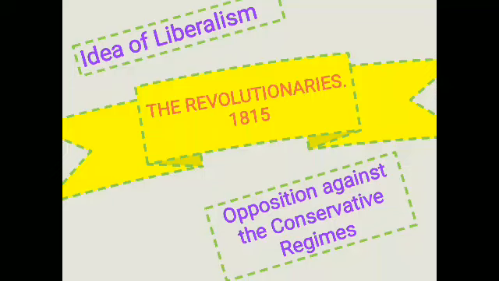The revolutionaries of 1815 stood for the idea of liberalism, and they started opposing the conservative regimes again.